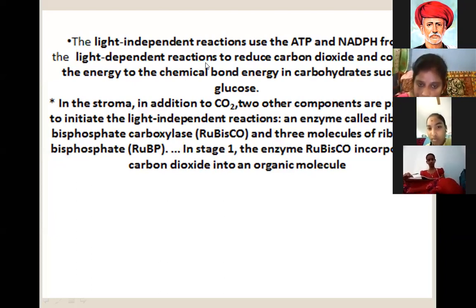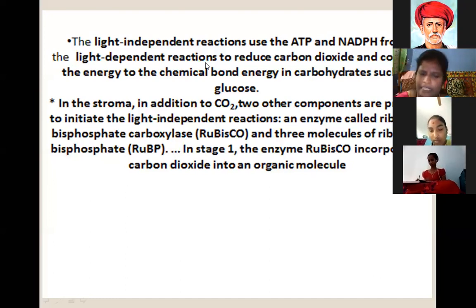The mechanism of photosynthesis depends on two reactions: one is the light dependent reaction, another is the light independent reaction. The light dependent reaction is in the presence of sunlight, producing the food contents in plants in the process of photosynthesis. The second one is the light independent reaction, without sunlight, where solar energy is converted to chemical energy. Chemical energy produces the chemical substances ATP and NADPH, which produce the carbohydrates, the preparation of food contents by plants in photosynthesis.